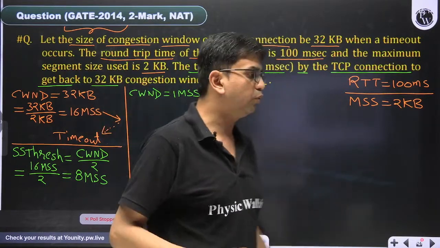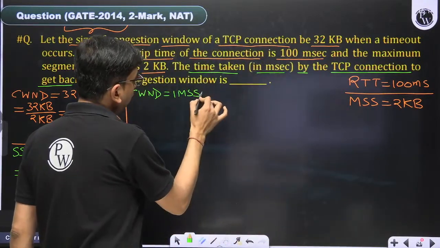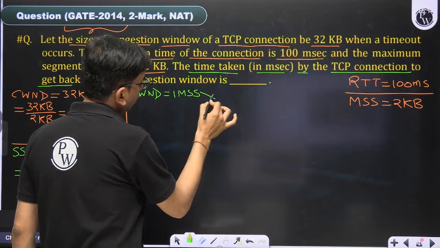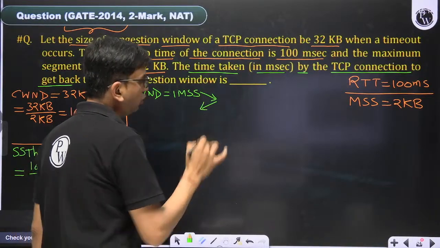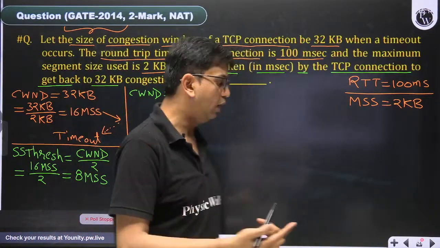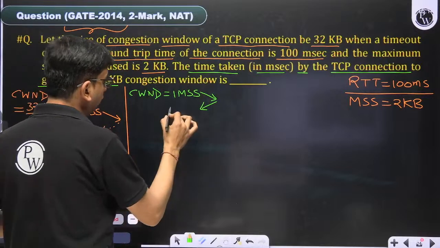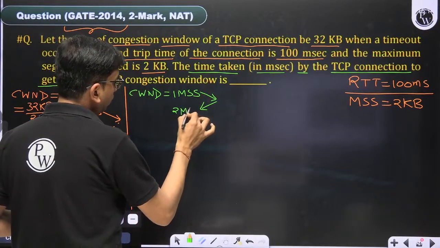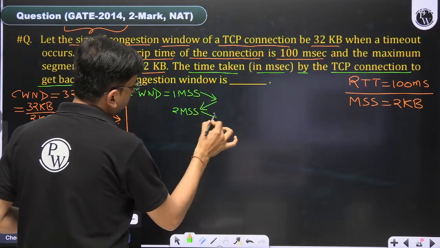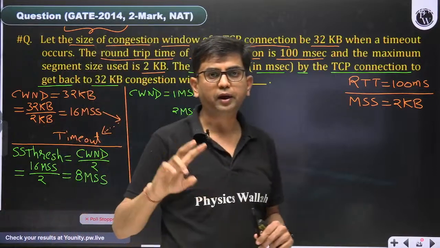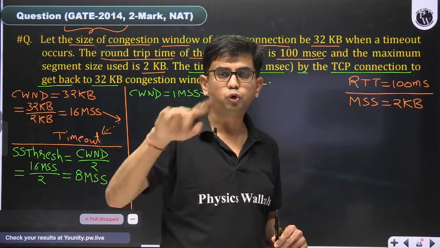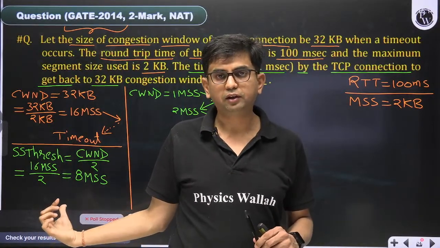Then we have to count how many rounds it will take. One segment is transmitted. Once the acknowledgement arrives for one segment, 1 is less than 8, so slow start continues. It becomes 2. When 2 segments are transmitted and both acknowledgements arrive, first acknowledgement 2 plus 1 is 3, and 3 is less than 8.